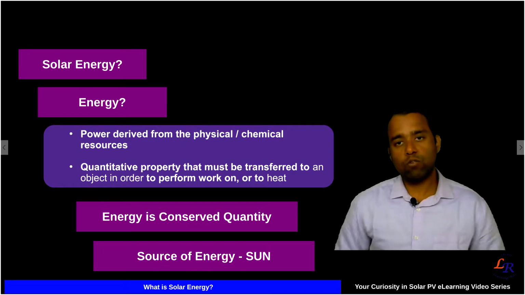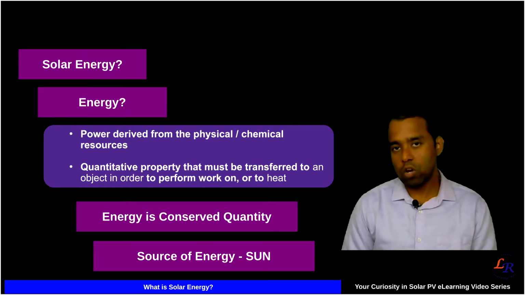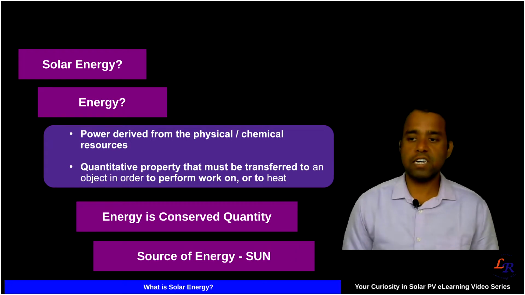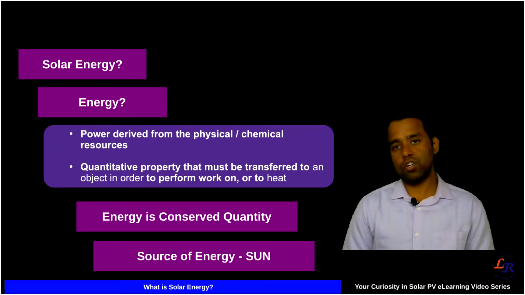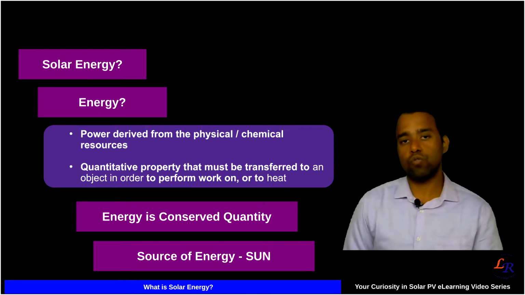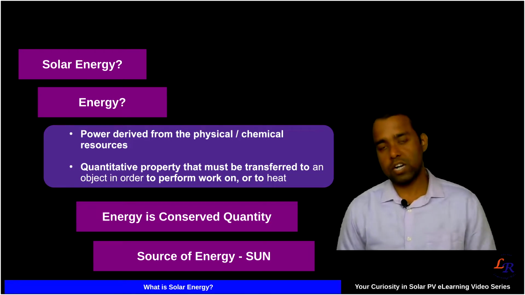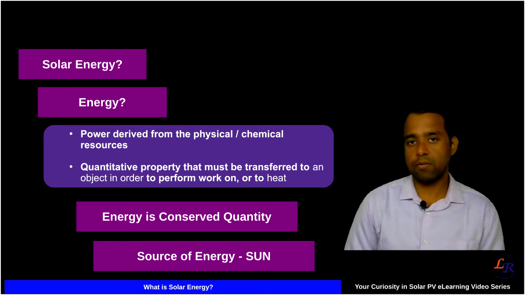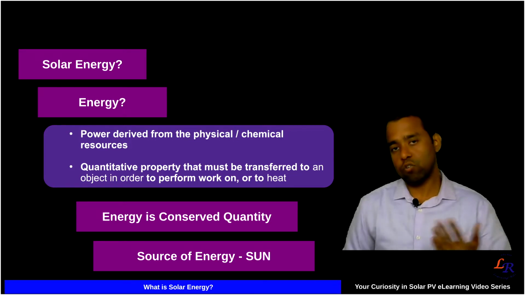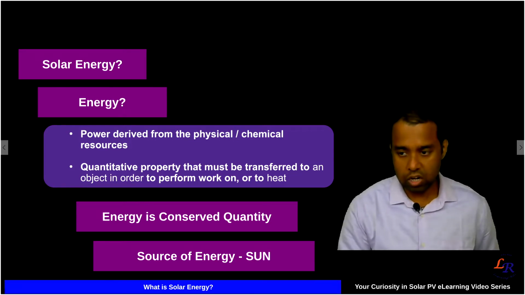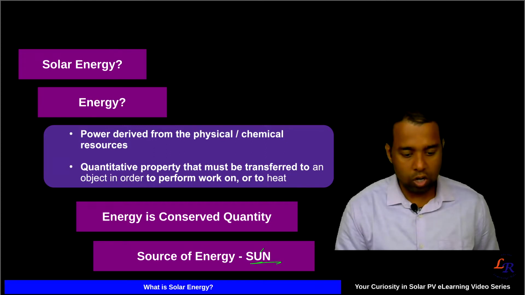So again, come back to our very first question, what is solar energy? As we see, energy is the power or the quantity property which is utilized to work and to deliver power, obtained from different physical and chemical resources. So where the energy is derived from is the source, and when the source is the sun, then we call it solar energy.